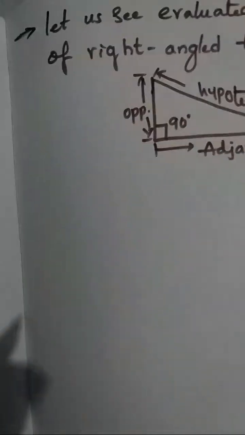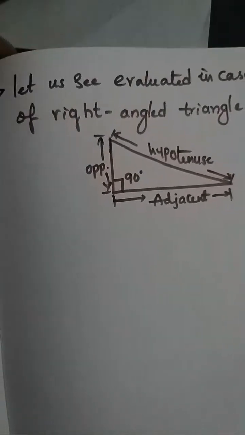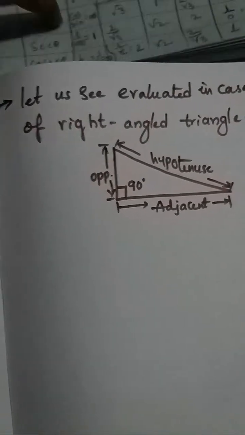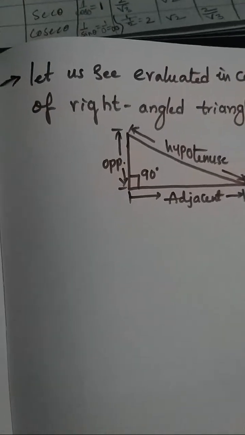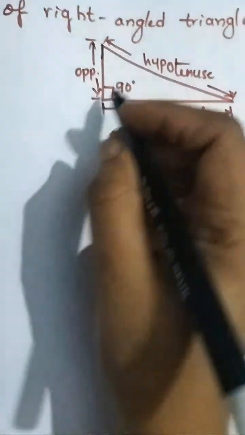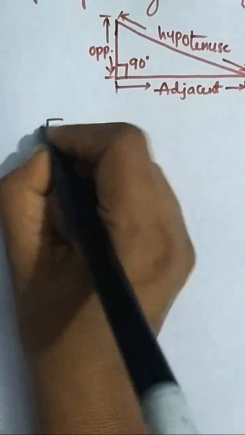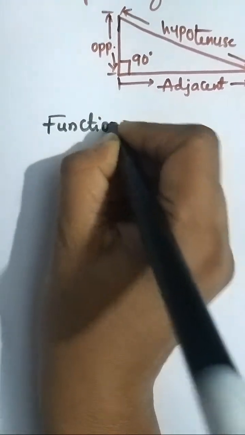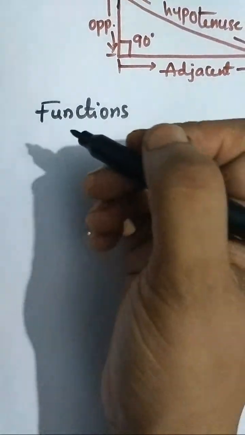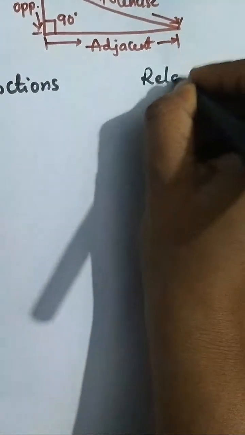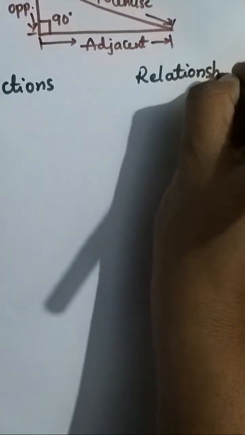Okay, based on this triangle we will write the sine, cosine and tangent relationships. How will we write the tangent? We have six important formulas based on this right angle triangle, that is the functions sine, cosine and tangent and their relationships. This table is very important.